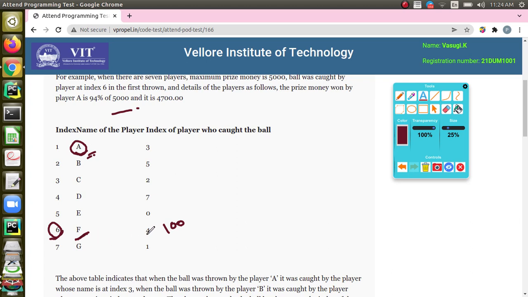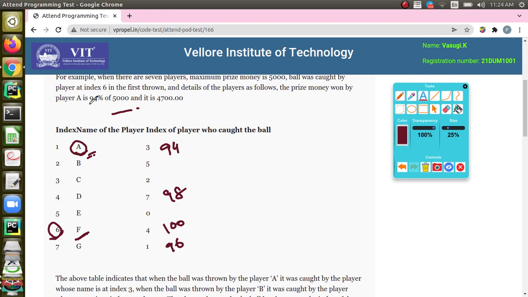When he threw the ball, index 4 is the person who caught it. He will get 98% of the prize money. And 7 is the person who caught it when D threw the ball. G will get 96% of the prize money. And when G threw it, A caught it. So A will get 94% of the prize money.